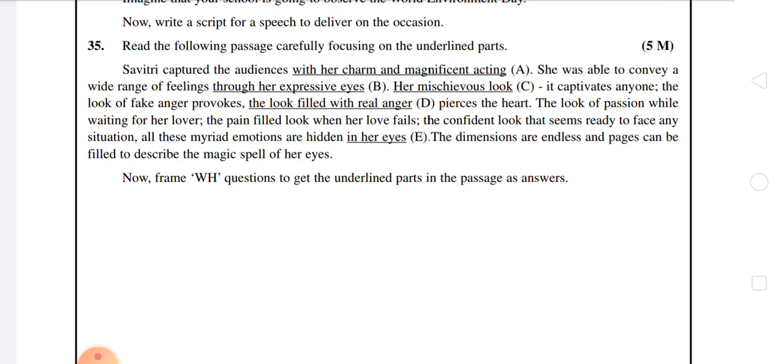So already he has given: frame WH questions to get the underlined parts in the passage as answers. So in this question, what should we do? Basically some parts in the passage are underlined, and we have to frame questions to get those underlined parts as answers. So that is our duty. I hope you understood everything about our English paper 1 model paper.